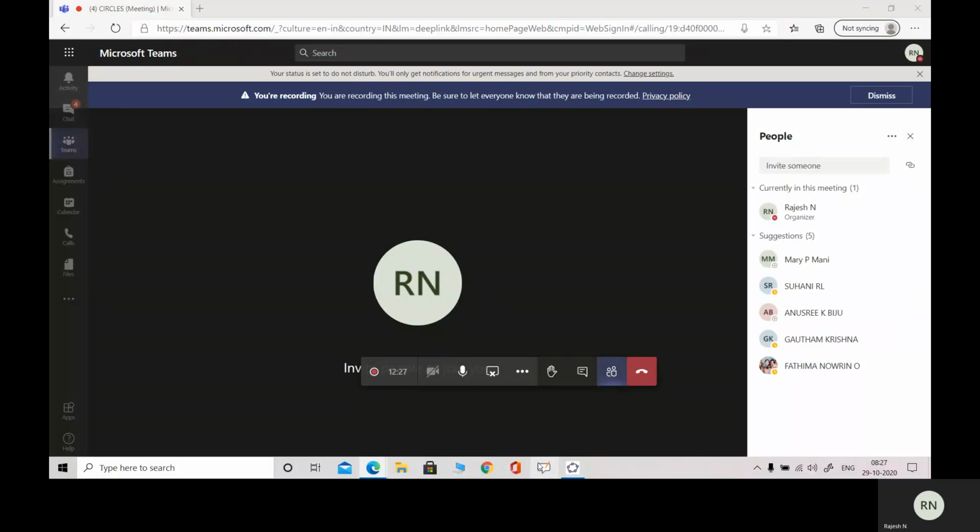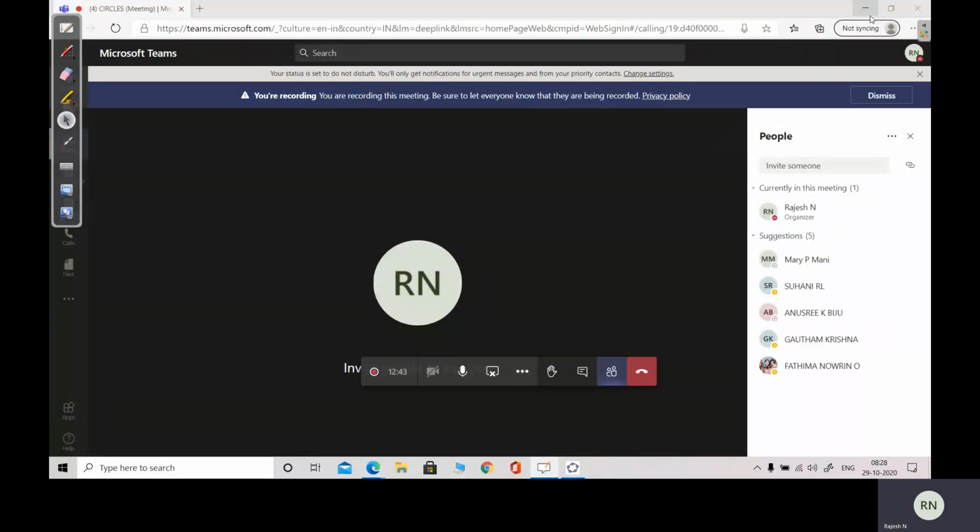Good morning. So we have discussed circles. What is a circle? A circle is a collection of all the points in a plane such that all the points are at a fixed distance from a fixed point. The fixed point is called the center and the fixed distance is called the radius.